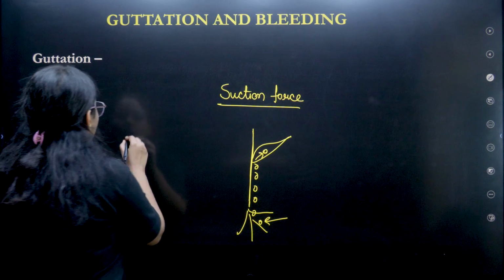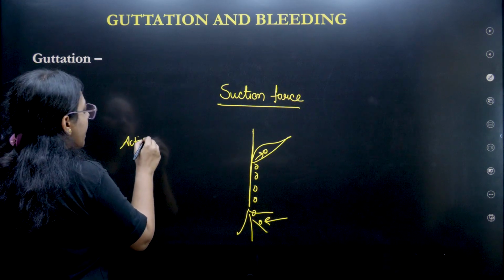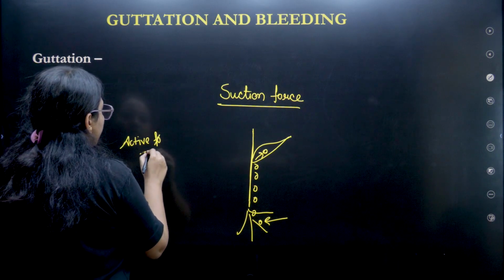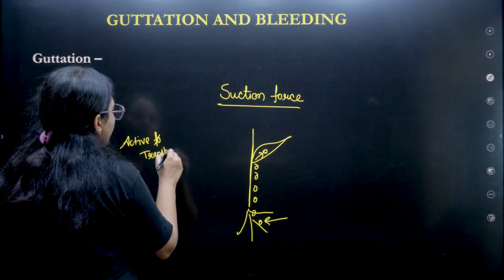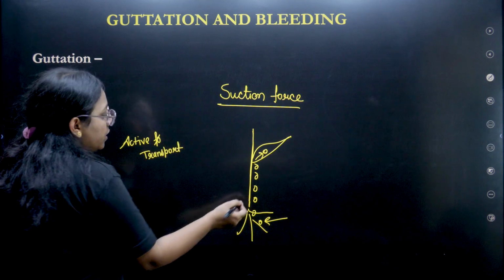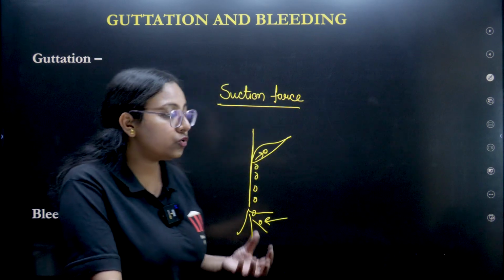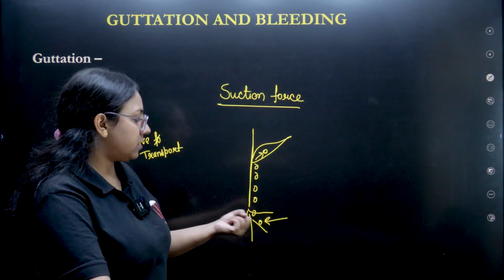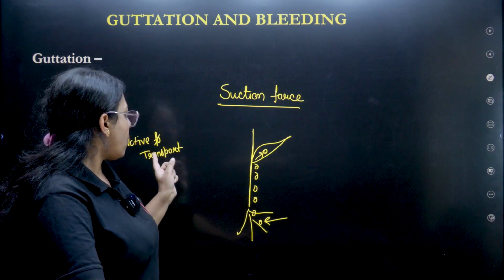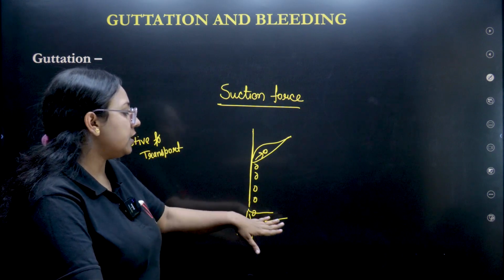Here one thing also takes place, that is active transport of water. What happens is that the sap uses its energy to bring the minerals to it.